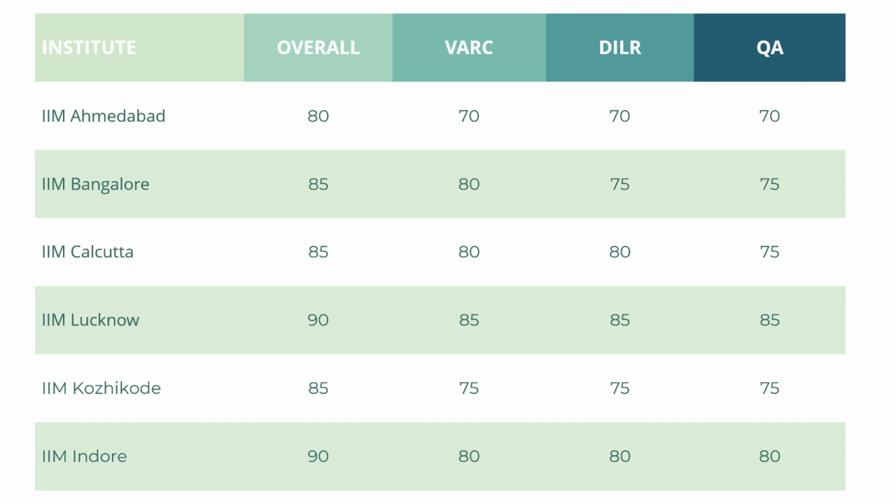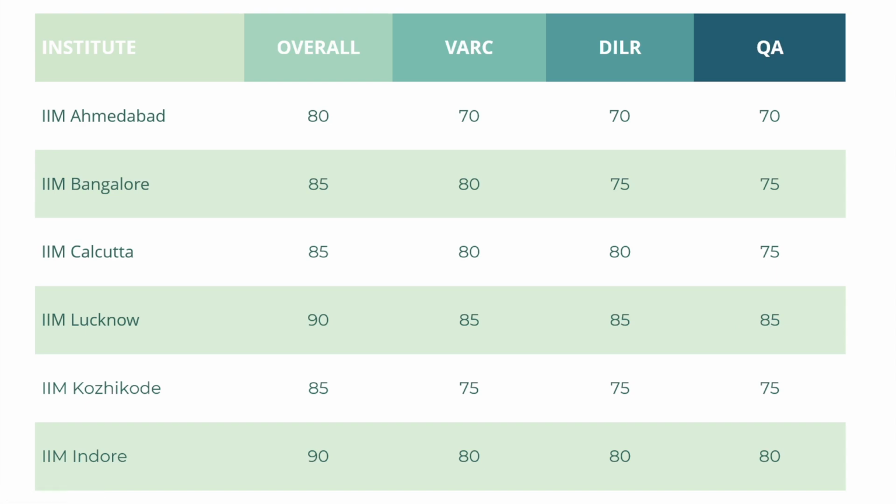So if you look at this, you can see that the highest cutoff is that we need to at least get 90th percentile overall. That is something which both IIM Lucknow and IIM Indore are looking for. And then for the sections, we need to get at least the 85th percentile in verbal, in DILR as well as quant. Again, that's something which IIM Lucknow has, that is the highest. So we are not concerned about this 90th percentile because of course we are looking to get at least 99. But this 85 is the bare minimum that we need to get in each section.